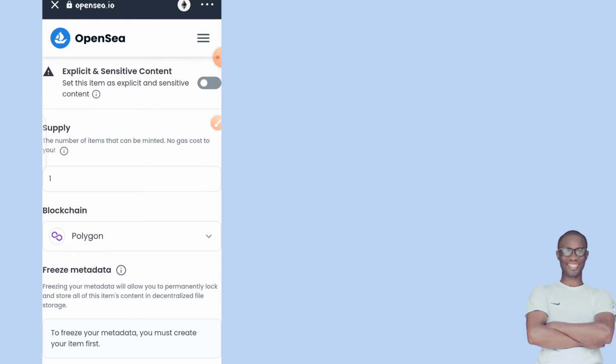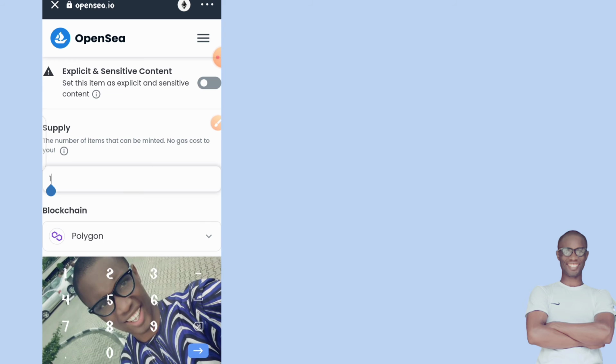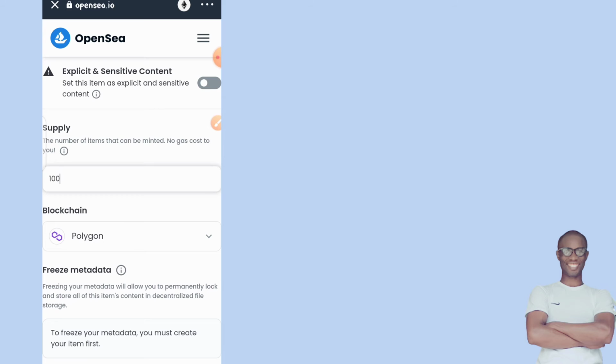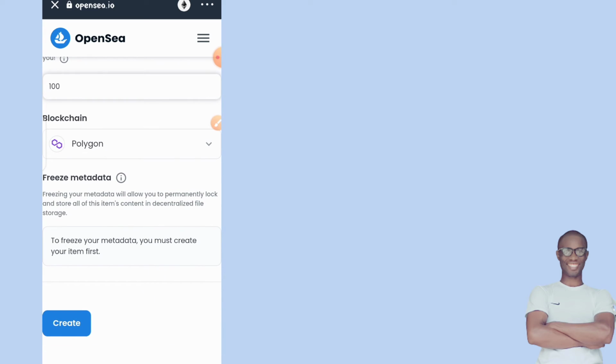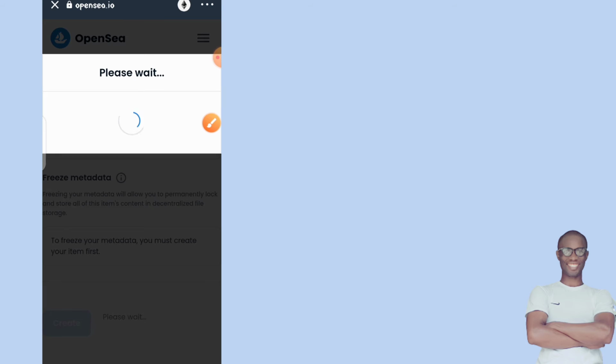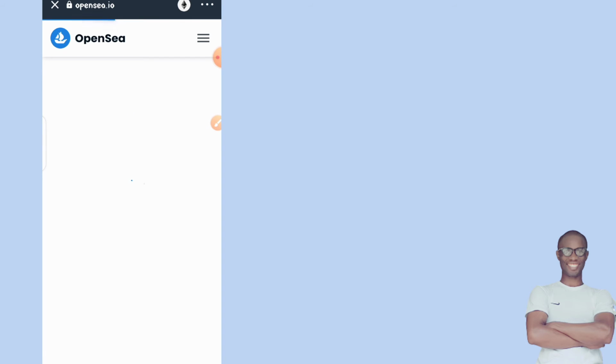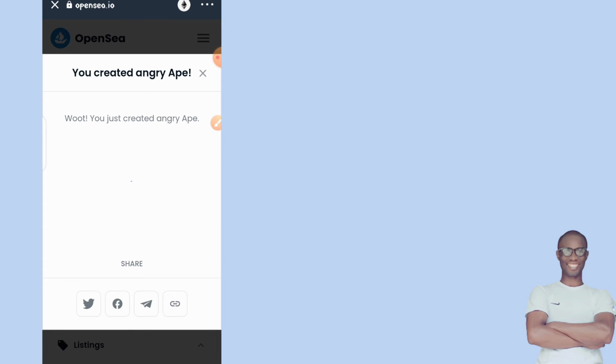Then once I have selected it, I go back here and add how many apes I want to sell, or the NFT that I want to sell. I can say 100. Then I'll go down and click on create right here. I'll click on create. Once I click on create, it will load up, and as you can see, it has loaded and it has appeared. It says you created angry ape.